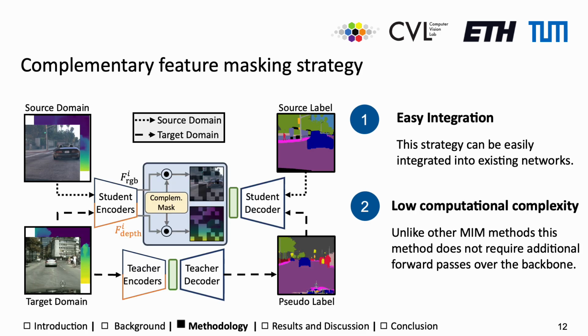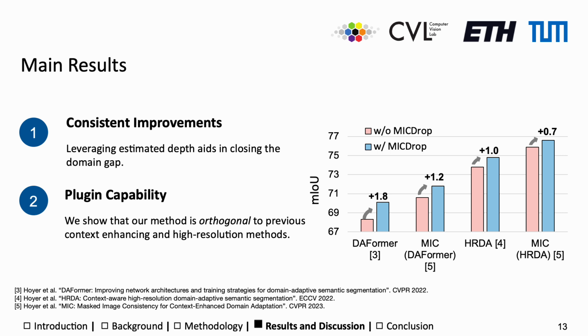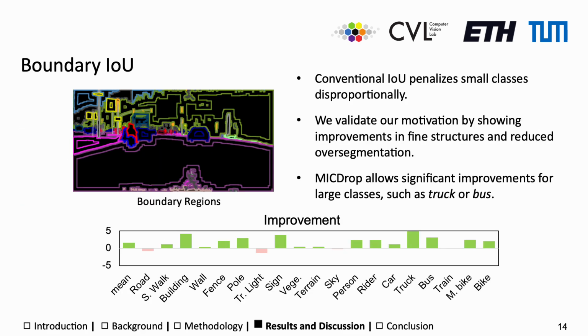In combination, our method is easily integrated into previously introduced network and training strategies, while requiring less computational resources compared to their base training method. For the main benchmark, we find that we consistently improve the performance of previous state-of-the-art methods. Further, we notice the plugin capabilities of this method by showing that our improvements are orthogonal to other context-enhancing or high-resolution strategies.